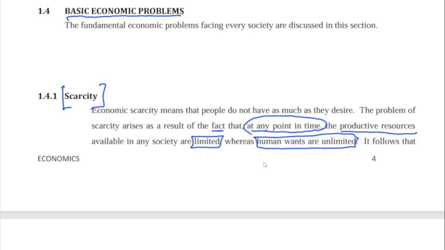I have 1,000 naira. I want something of 5,000 naira. Knowing fully well that all the things I want cost 5,000 naira. I want 5 things, 1,000 naira each, and I have just 1,000 naira. So that means I can only get one thing because there's scarcity. The resources I have are scarce compared to all the things that I want. So that's the first problem. Now the second one is